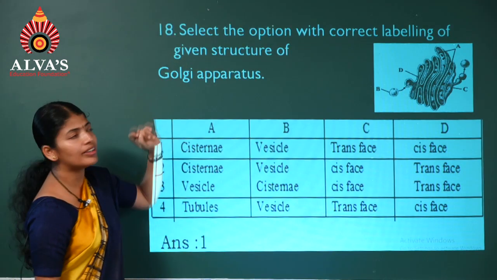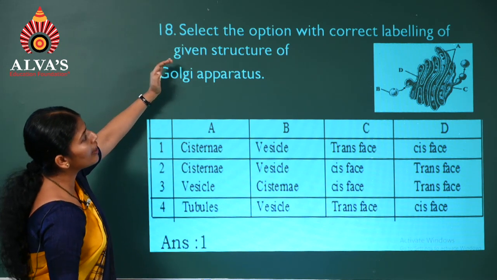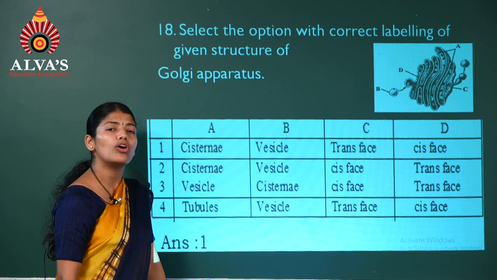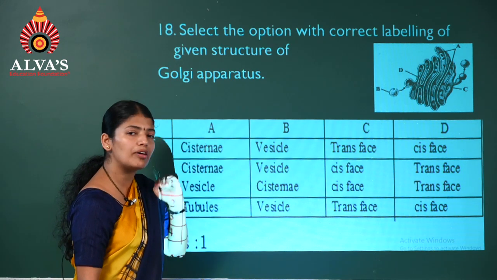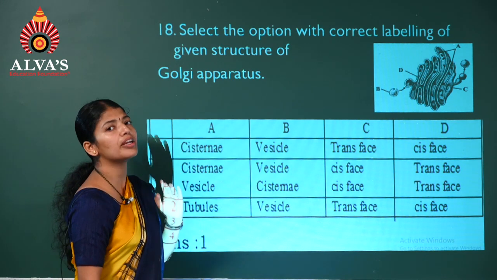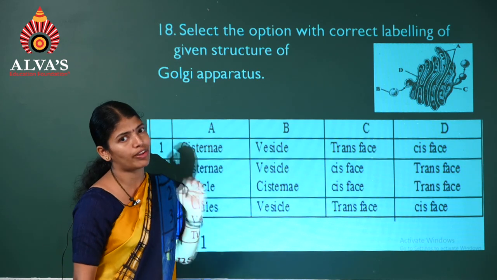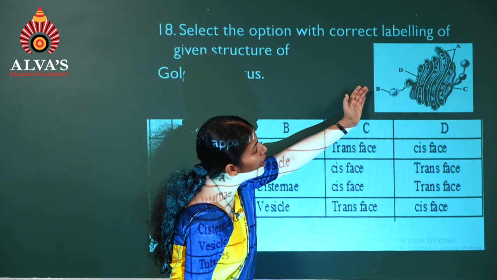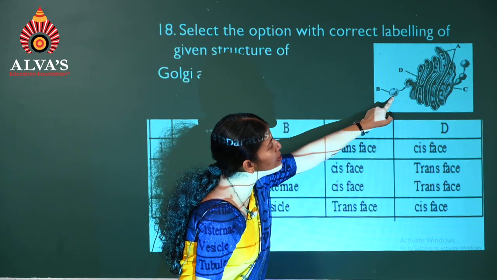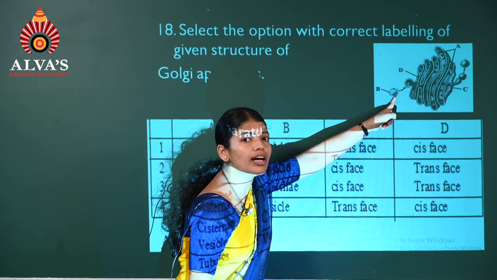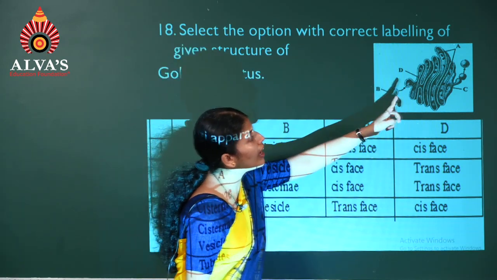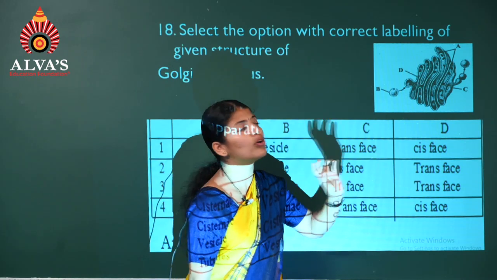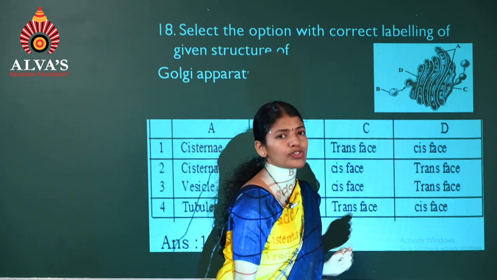Question number 18. Select the correct option. Yes, for the given structure of Golgi. You have already come across the point regarding Golgi that it has two phases. Here you can make out those two phases. One phase where it is receiving, so this is the cis phase. Another through which the packets or the products come out, it is the trans phase.